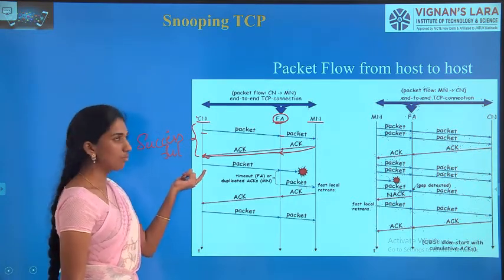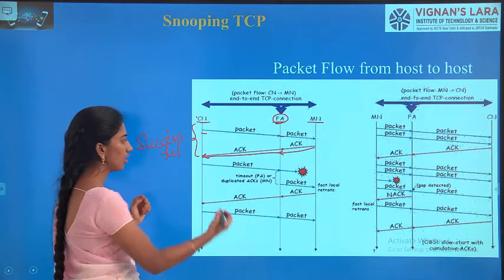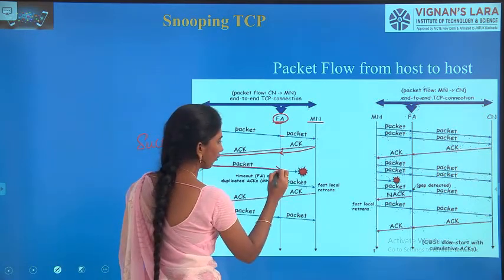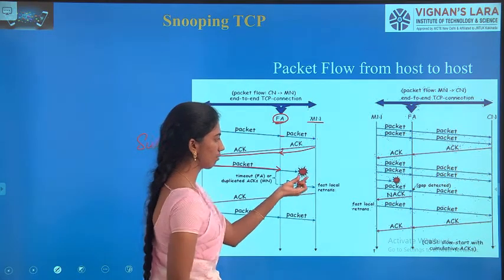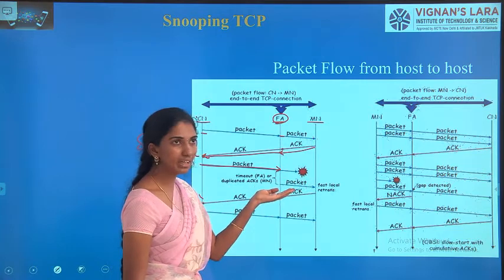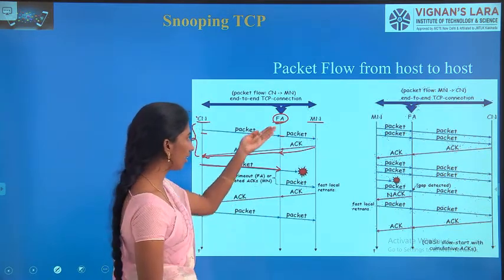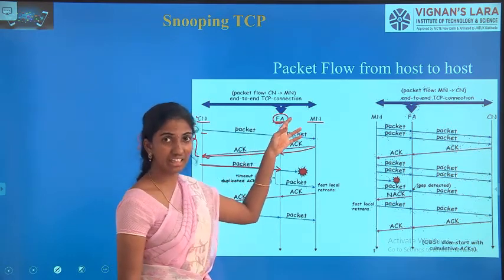If there is some network crash or some traffic in the network, what happens? It has sent some data, and after the foreign agent, this data has been lost in the network. Within a certain timeout period, the foreign agent doesn't get any acknowledgement.